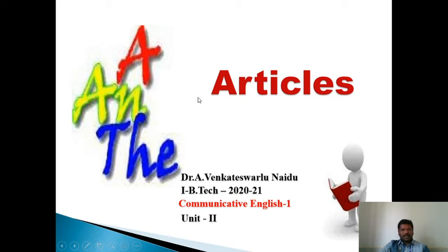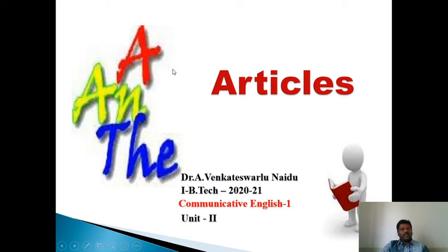Articles are demonstrative adjectives. Please mind it. Articles are of two kinds, indefinite article and definite article. A and an are indefinite articles because we don't use them to refer to a particular person or thing.